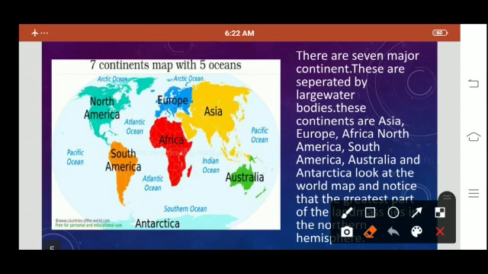We studied about the northern hemisphere and the southern hemisphere. We can divide it like this. This is the northern hemisphere and this is the southern hemisphere. A major part of land is found in the northern hemisphere, while in the southern hemisphere we find land, but it is less as compared to the northern hemisphere.